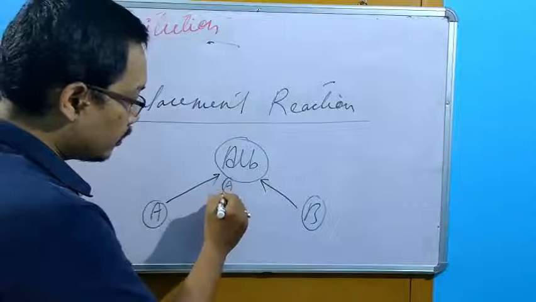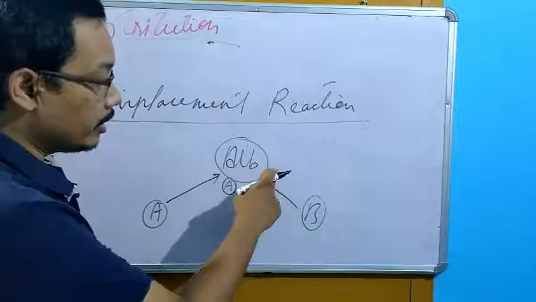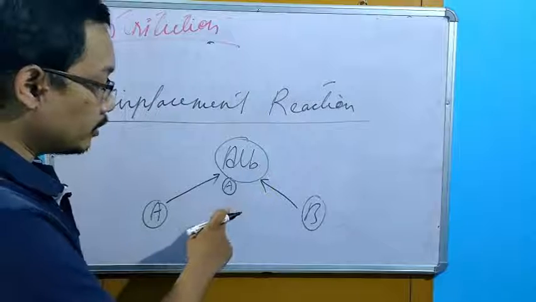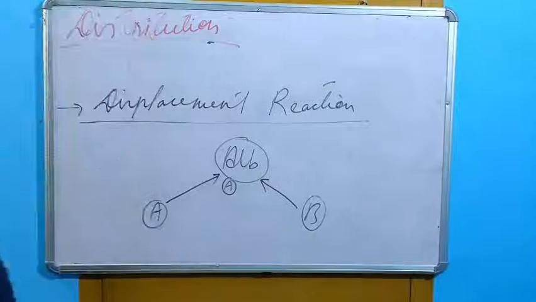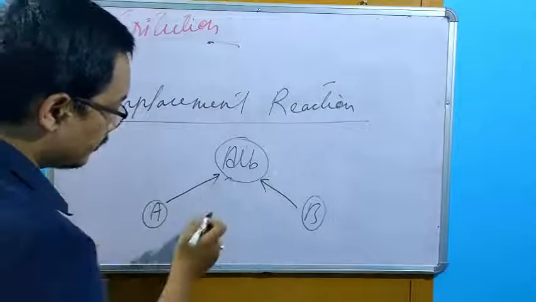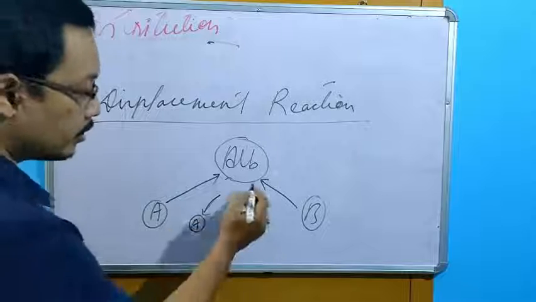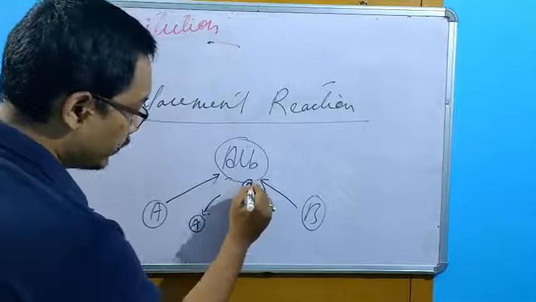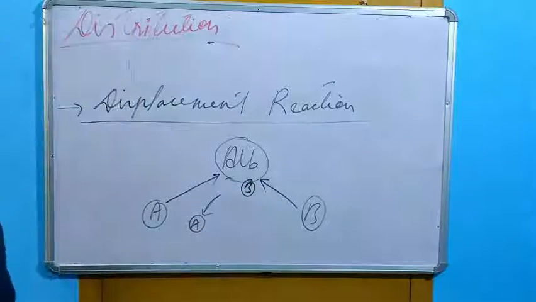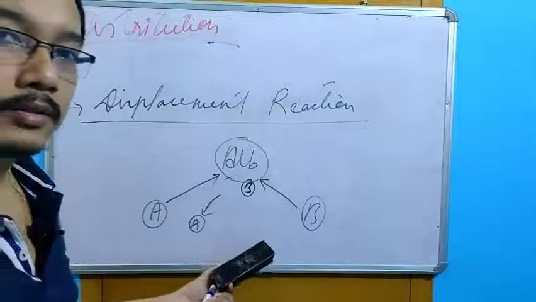Suppose A is already bound. Now I have given drug B, which has more affinity towards albumin than A. What will it do? It will displace drug A from albumin, and instead of A, B will be bound. This is a drug-drug interaction.